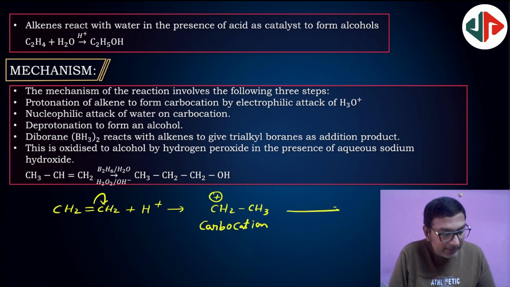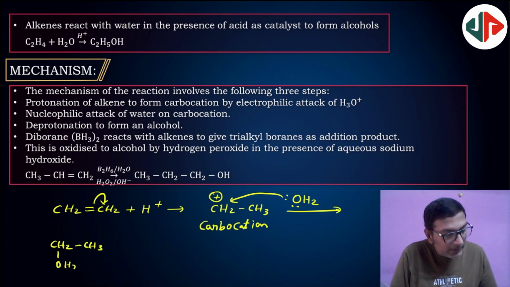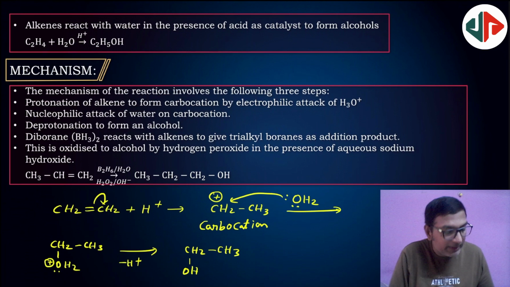Next, attack of water molecule, H2O, on the carbocation results in the formation of CH3CH2OH2+. Next, after minus H+, it gives CH3CH2OH, alcohol.